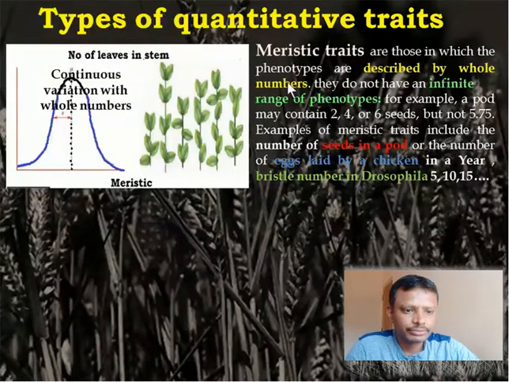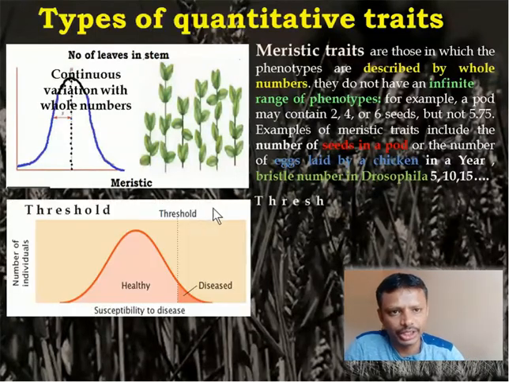So that is the uniqueness of this quantitative trait. These types of traits are called meristic traits, not metric traits. Got it? Example, number of seeds in a pod, number of eggs laid by a chicken, or the number of bristles present in Drosophila can be 5, 10, 15 like that. Not 5.5, 10.5 or 15.5. Is that clear? So this is one type of quantitative trait.